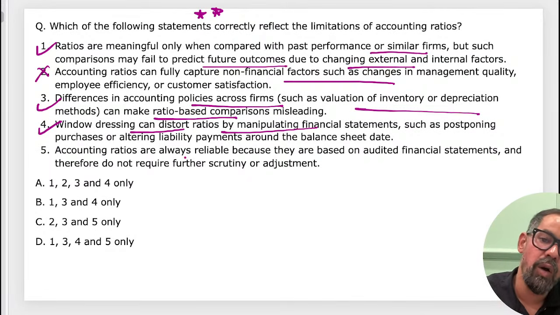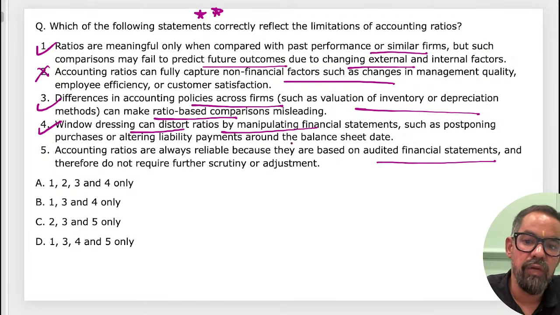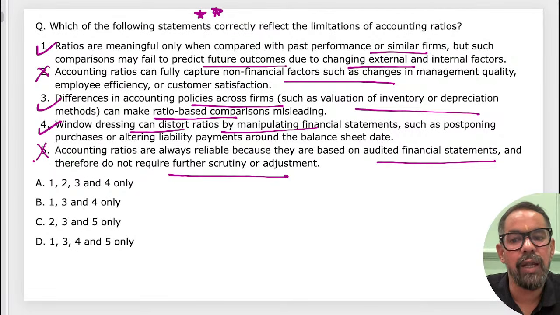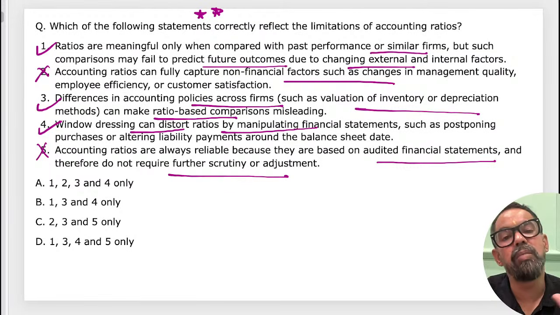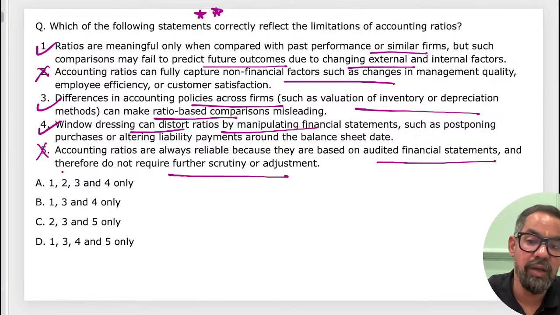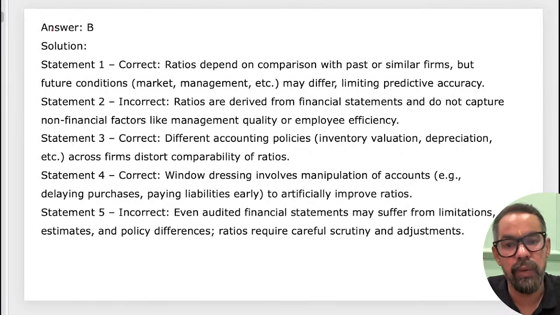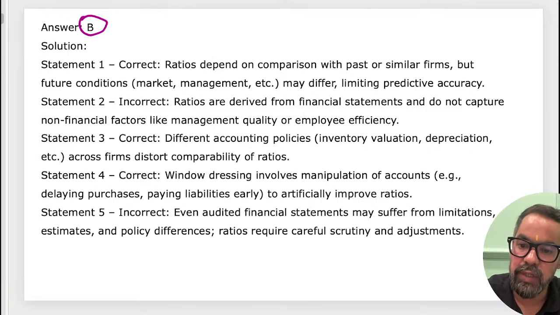Accounting ratios are always reliable because they are based on audited financials, therefore they do not require further scrutiny. No, these are not the sole decision maker, right? Ratios are based on past things, and even if there is manipulation, you cannot deal with it. So 134, which means option B must be the right answer for this question. Correct? All good, guys?